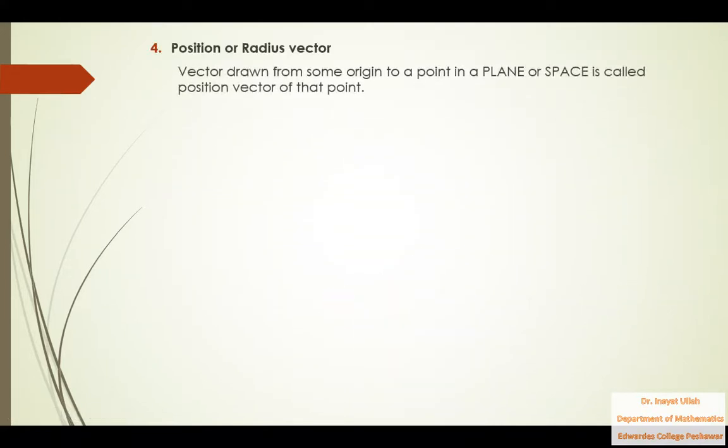Position or radius vector is that vector which is drawn from some origin. Origin is that point at which the value of each component is 0. So if we draw a vector from origin to a point in a plane or space, that vector is called the position vector or radius vector of that point.